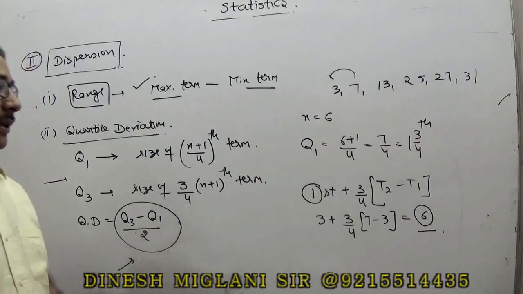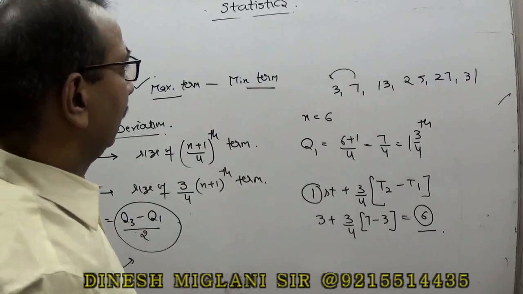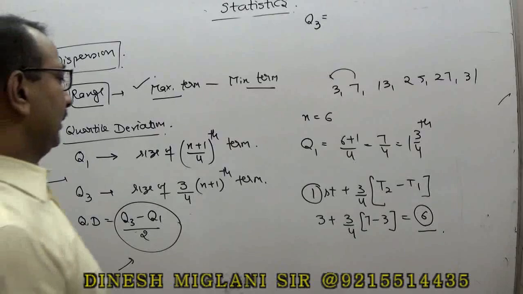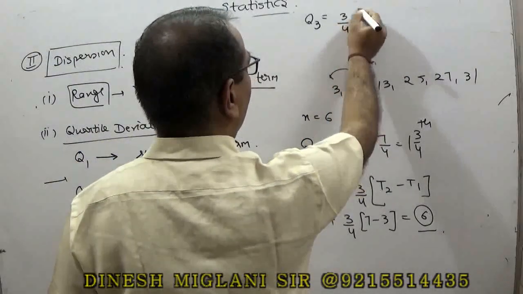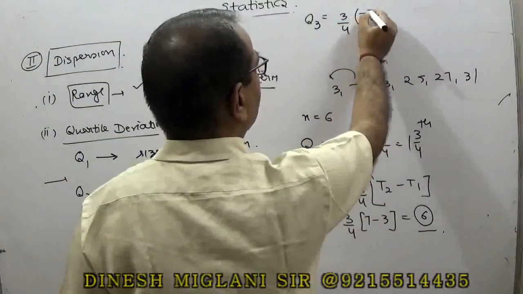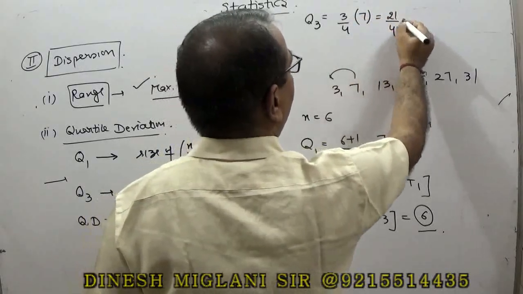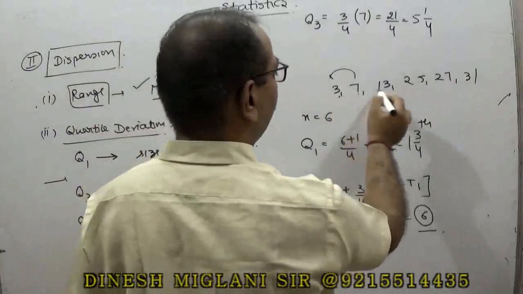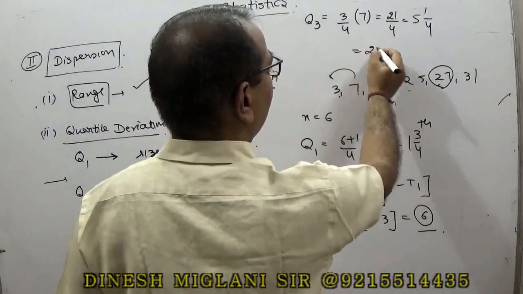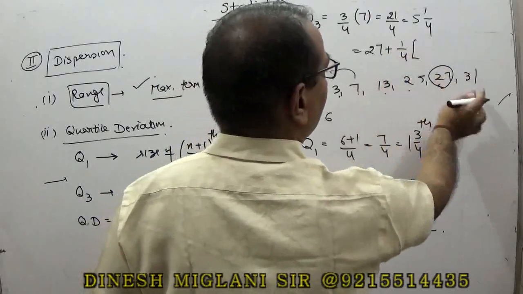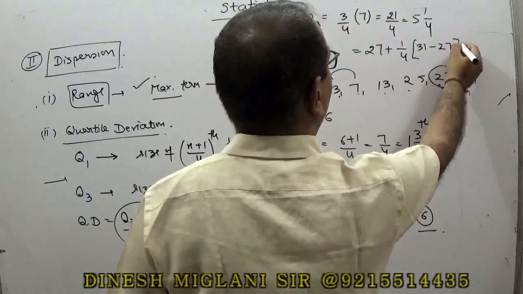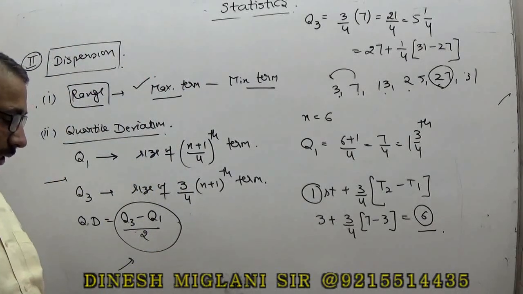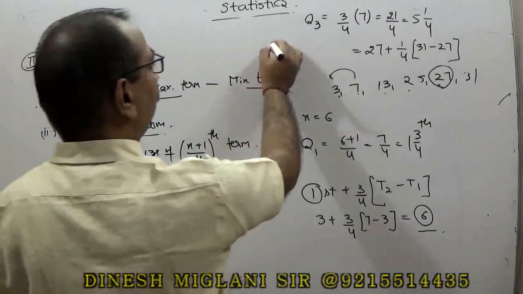Okay. And similarly, the third quartile Q3 we have to take. This is 3 by 4th of (n plus 1), that is 6 plus 1, 7. So you may say 21 by 4, that is 5 1 by 4. So 5 1 by 4 means the fifth term, 1, 2, 3, 4, 5. Fifth term is 27 plus 1 by 4th of (31 minus 27). Right? 31 minus 27 is 4. So 4 by 4 is 1. So here I can say that Q3 is equal to 28.